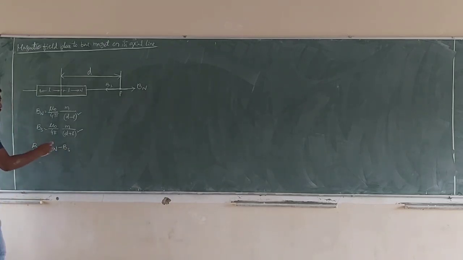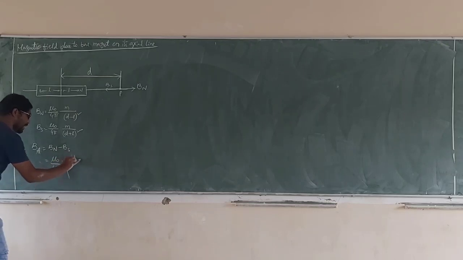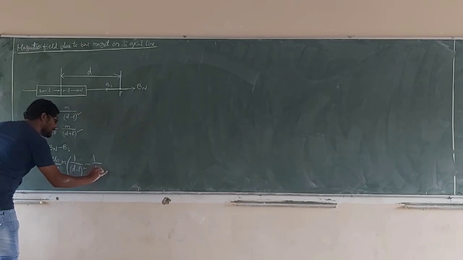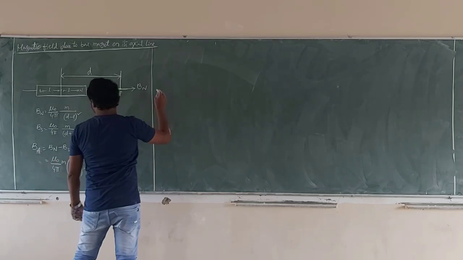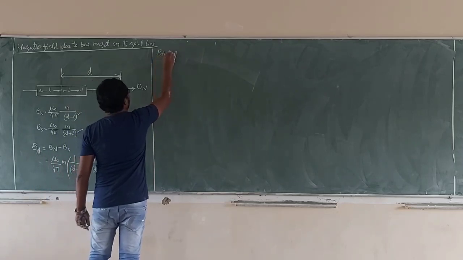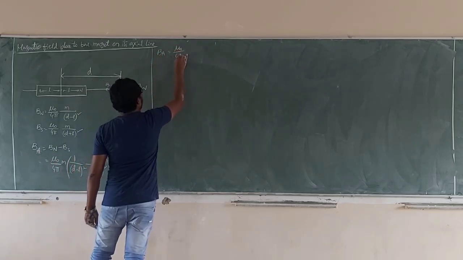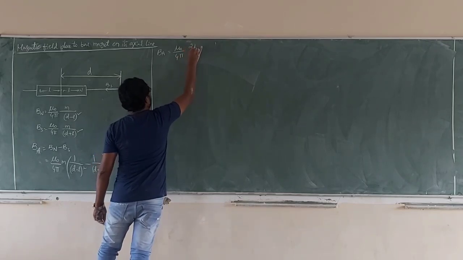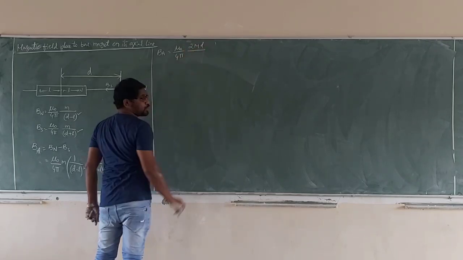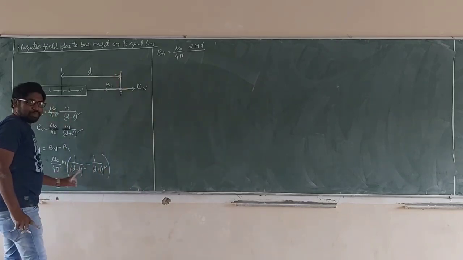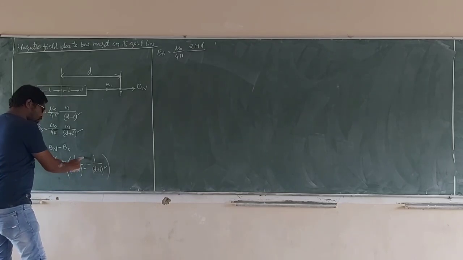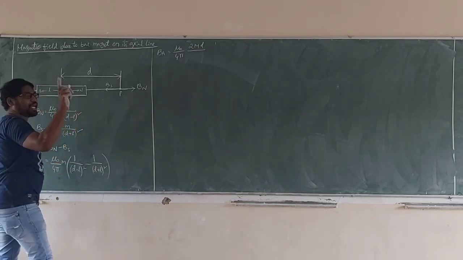So finally, mu naught by 4 pi, m is a common term, 1 by (d minus L) whole square minus 1 by (d plus L) whole square. After simplifying with the LCM, we get mu naught by 4 pi, 2 m d L, where small m is the pole strength. After the LCM, the numerator is 4 d L m.